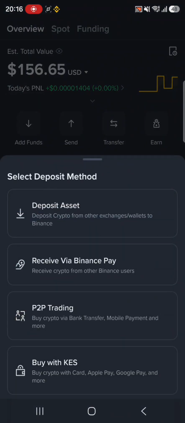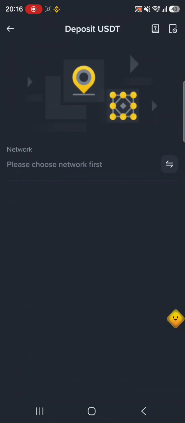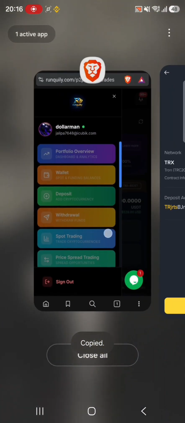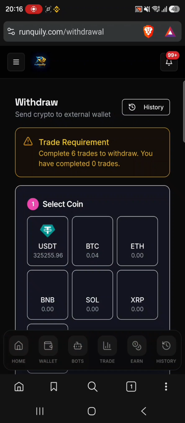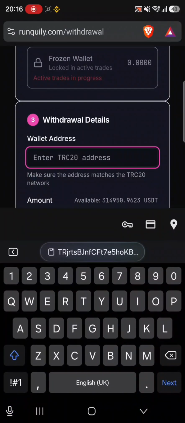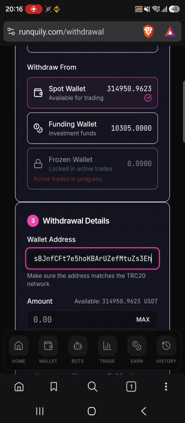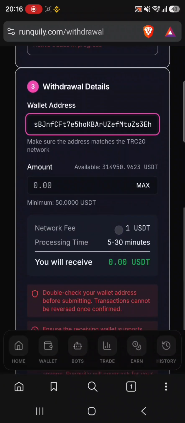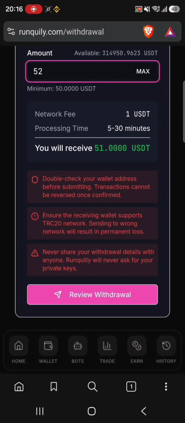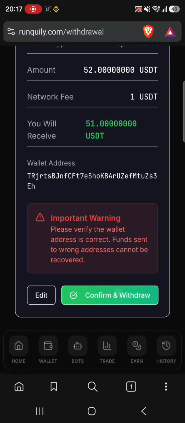Go to your Binance, then click on deposit assets, click on USDT, you copy the address. You've seen the network that I've copied. Then you go on withdrawal, you click on USDT, then you'll come here, paste your Binance or Bybit or any other exchange address, then you enter amount. Let's withdraw 52. We want to hit 250 today. So we have only 4 days. If we do 250 daily, we can get somewhere with crypto arbitrage trading. After that, confirm and wait.